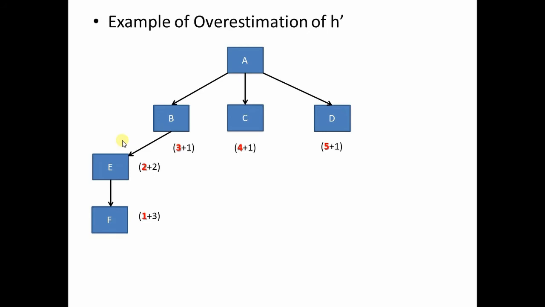So when E is expanded further, E has a child node, that is F, whose heuristic value is 1, and g value will be 3, because the cost incurred in moving from the initial state to that current state would be 1 plus 1 plus 1, total 3. So f dash value of F will be 4. When you compare it with f dash value of C and f dash value of D, F is still the minimum. So F will be expanded further, and assume that F has a successor, that is G, whose heuristic value is 0, which tells you that G is a goal node.